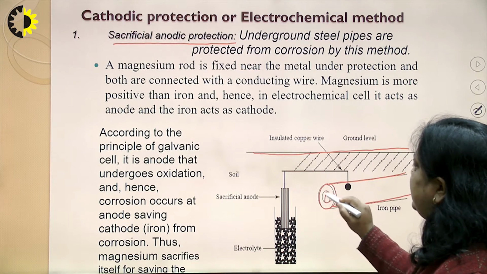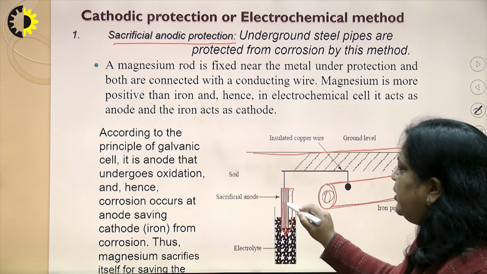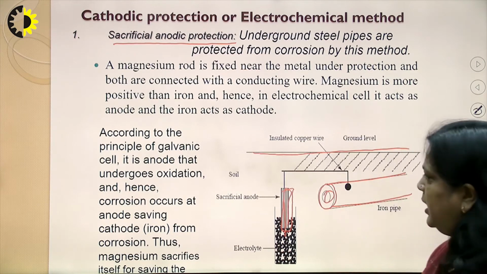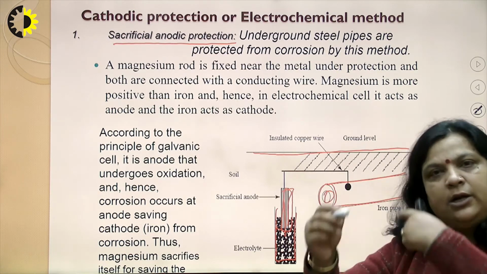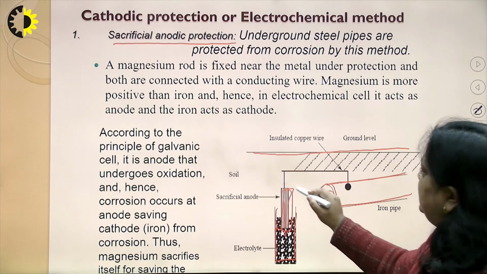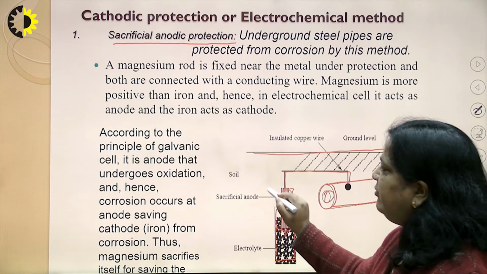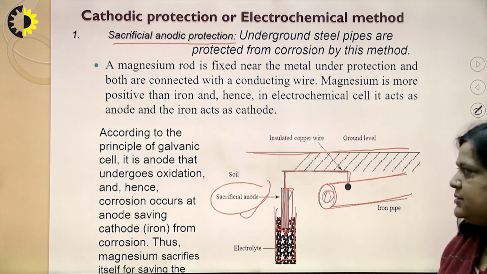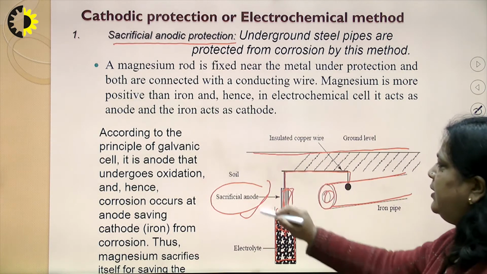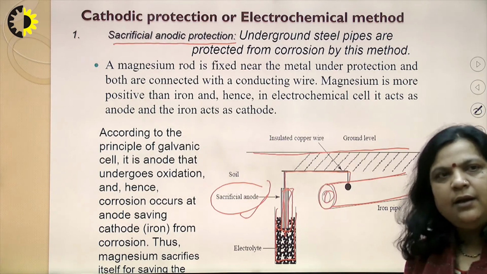These pipes are connected with a more active metal, known as a sacrificial anode, and there is a medium, because the movement of electrons should be there. The more active metal works as an anode, that is, it sacrifices itself. This is the soil, and the soil works as a conducting medium.